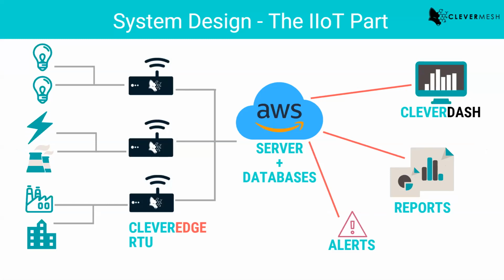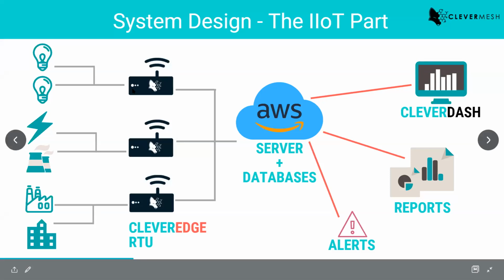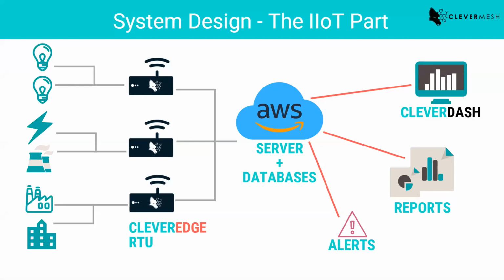Now if we multiply this several times, imagine you have 20 industries, 20 factories located all across India, right? What you can do is simply deploy one of these Clever Edge RTUs, connect it to your devices, connect it to your AWS server, and you will be able to monitor it from anywhere in the world on your Clever Dash, or on your dashboard, right?